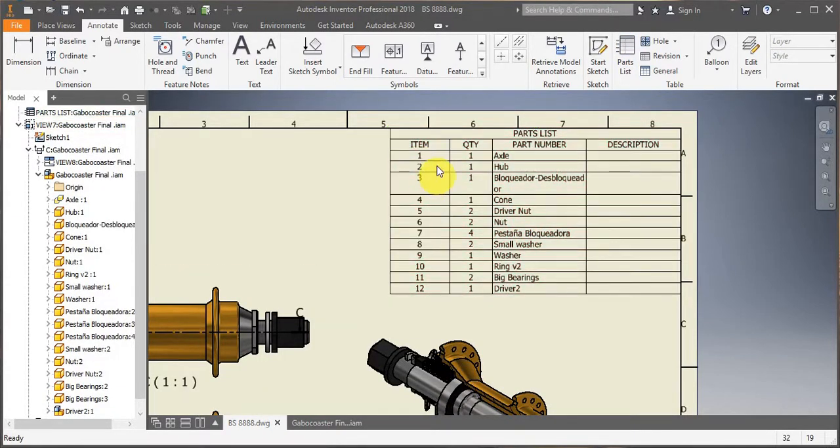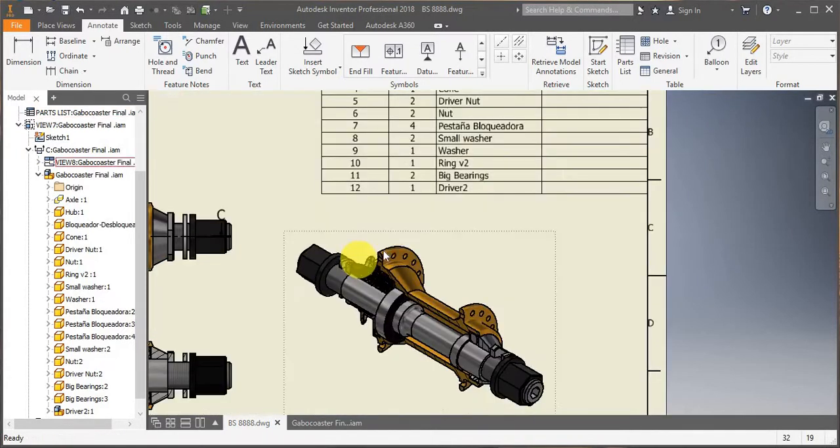and as you can see, Inventor already knows the name of each part in the assembly, so it's using the original file name. It also knows the quantity in the assembly file, and it has automatically assigned numbers to it. So all you have to do now is use balloons to identify each part. So when I click on balloon, now I can, for instance, select this part and it will create a balloon. Right click, continue. Number 6, yeah, so that's correct.